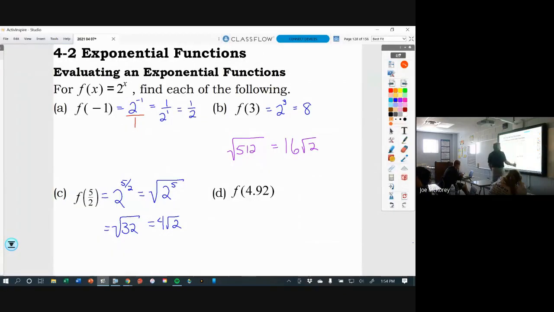Part D. F of 4.92. Well, that's going to be 2 raised to the 4.92 power. And how do you do that? You just type it in the calculator. It's 30.27. Just, when you're answering a question, pay attention to what it says to round to. I didn't specify anything, so I'm good with that.